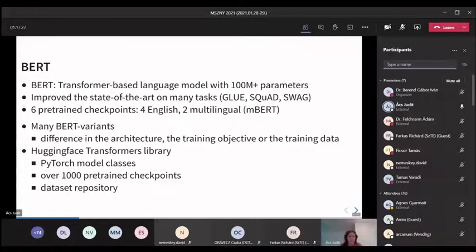And Hugging Face, a New York-based company, released a library named Transformers, which includes PyTorch models for all of these models, or most of these models. They have over 30 model classes. They have a repository for pre-trained checkpoints, so this is a community repository. Hubert is available in this repository along with over 1,000 other models, and very recently they added a dataset repository as well.